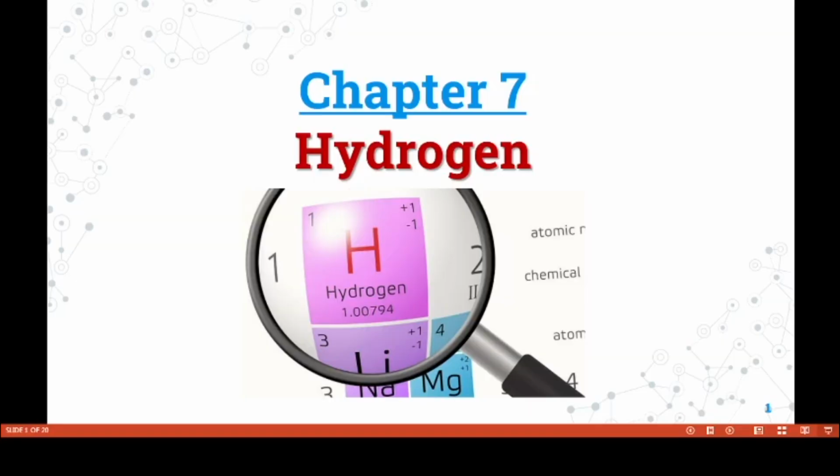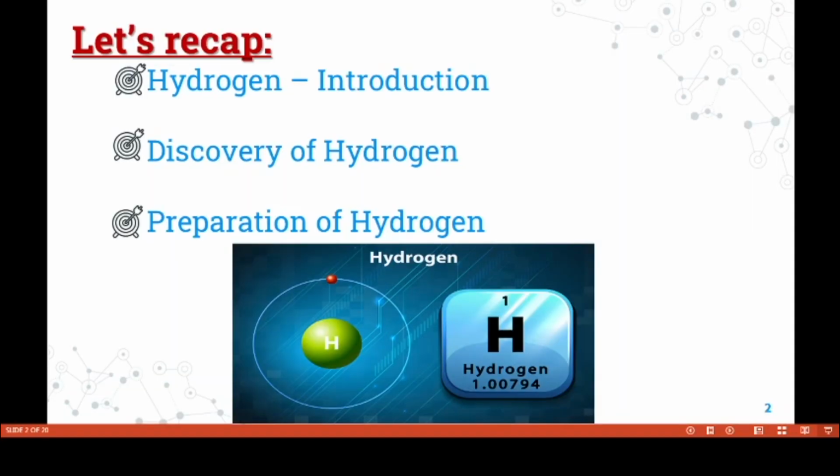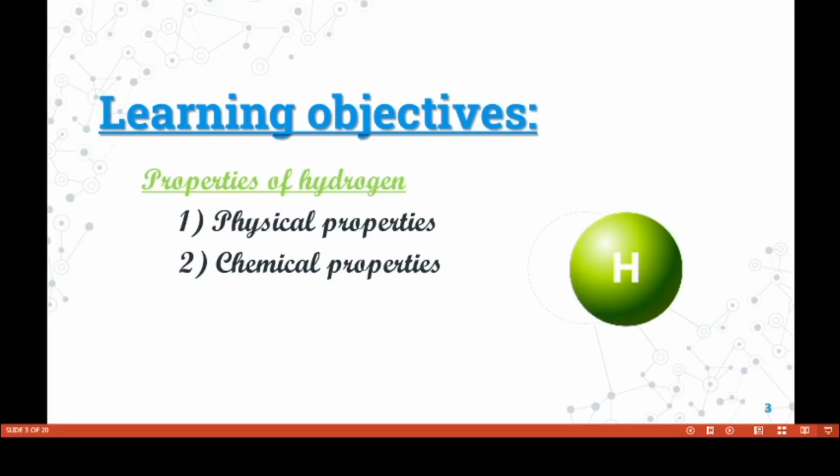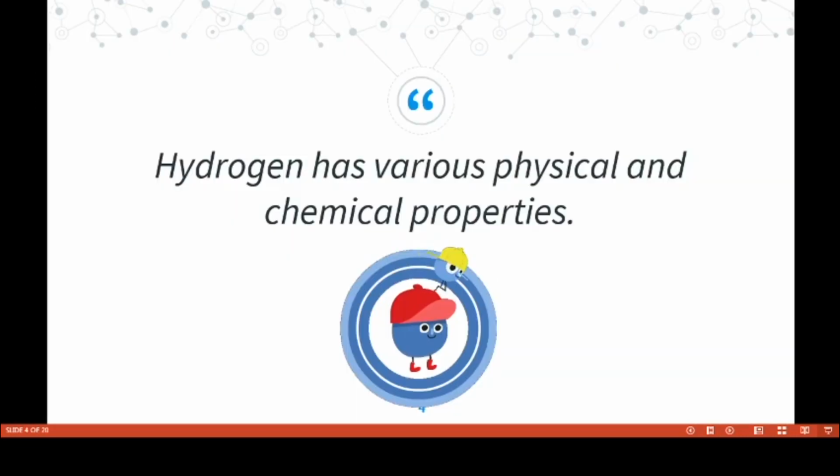We have to discuss Chapter 7, Hydrogen. Last class we discussed hydrogen introduction, discovery of hydrogen and preparation of hydrogen. Today's class we have to discuss the physical properties and chemical properties of hydrogen. Hydrogen has various physical and chemical properties.